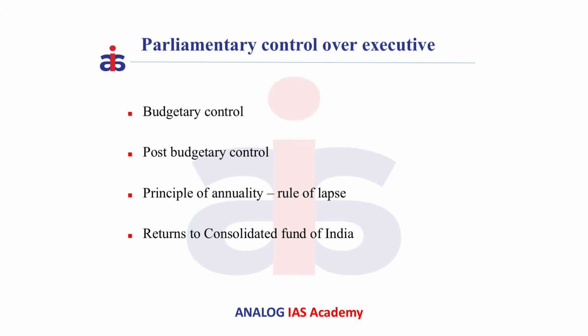Also note that the budget is based on the principle of annuality. That is, it grants money to the government for one financial year. If that money is not spent by the end of that financial year, the balance expires and returns to Consolidated Fund of India. This is known as rule of lapse. But we observe a heavy rush of expenditure towards the close of financial year. This phenomenon is known as March rush.